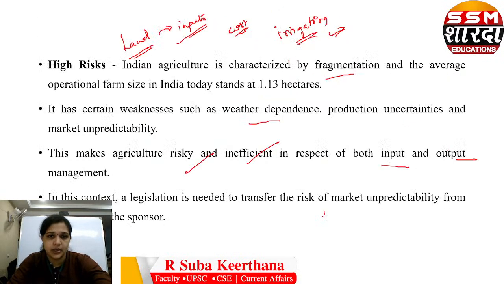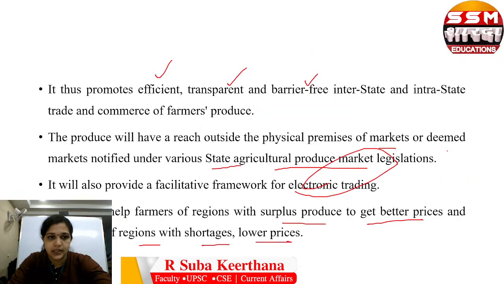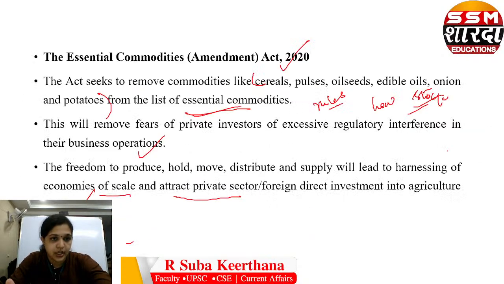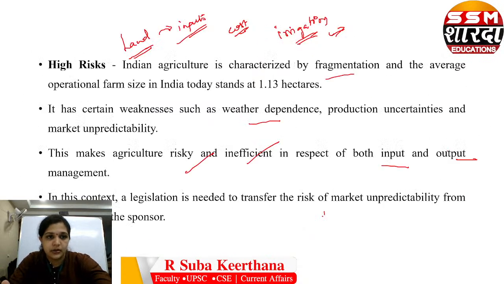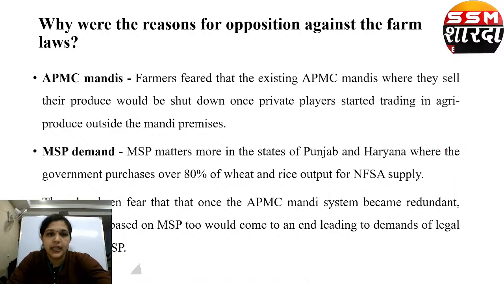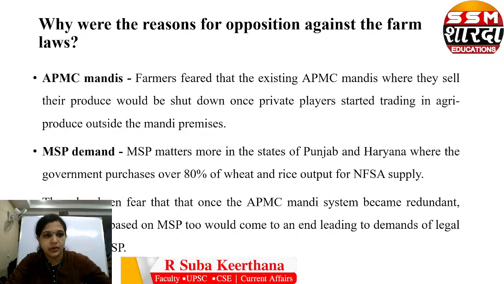Okay, we just saw what the three laws are and why they were introduced. Whatever we saw now looked very useful for the farmers. But why was there such a big opposition, even though they have all these good things on their side? First is the APMC mandi.